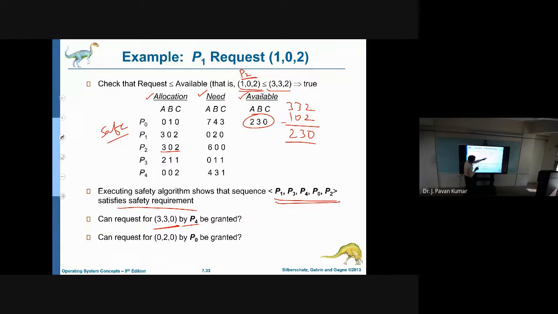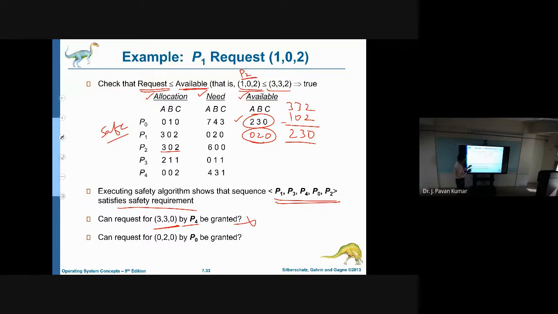330. Can we grant 330, if the available resources are 230? No, so it will not be granted. Next, consider 020. Can we allocate 020? Whenever we have available as 230, 020 in general we could accommodate. Why? Because the request is less than or equal to available, so we could accommodate.